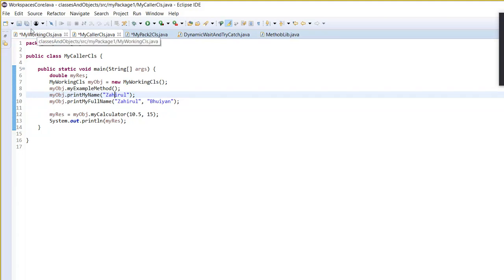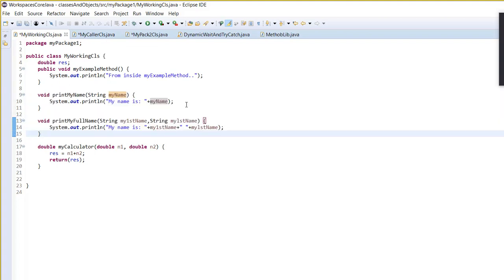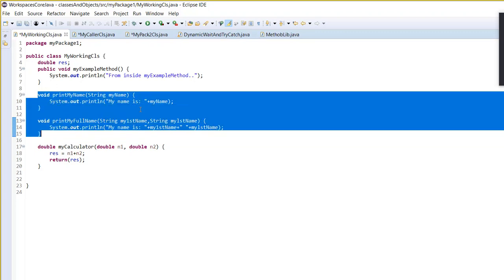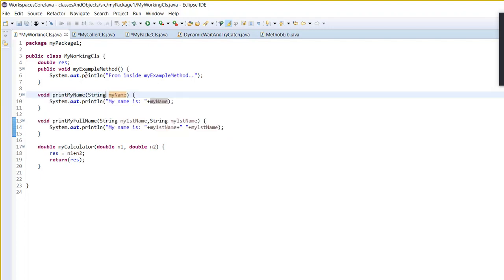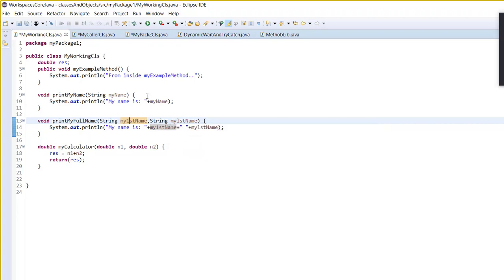Okay, now if you take a look at the next one, what is the difference between these two methods? The first one takes one string, and the second one takes two strings. The first one will take one parameter, and the second method will take two parameters: string first name and string last name.